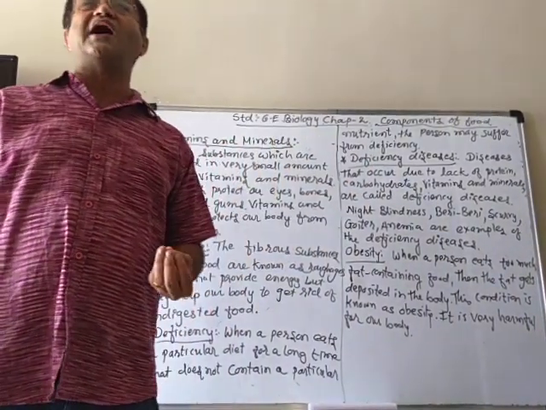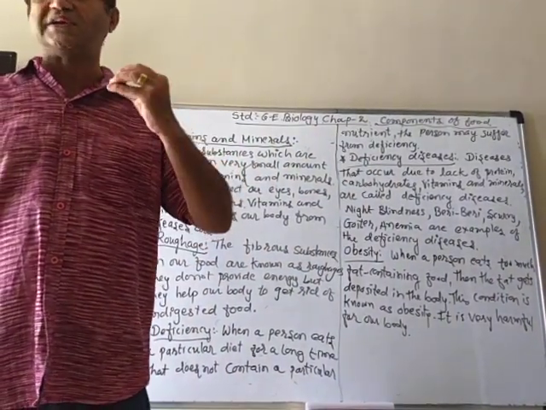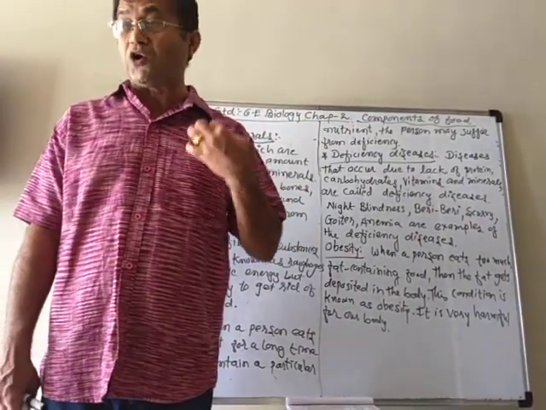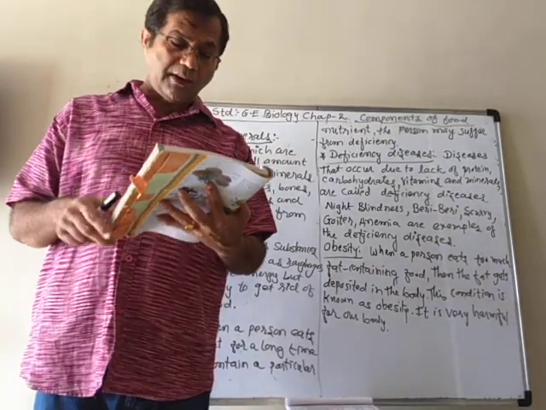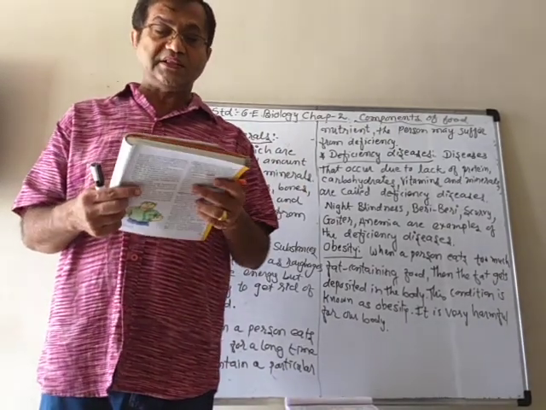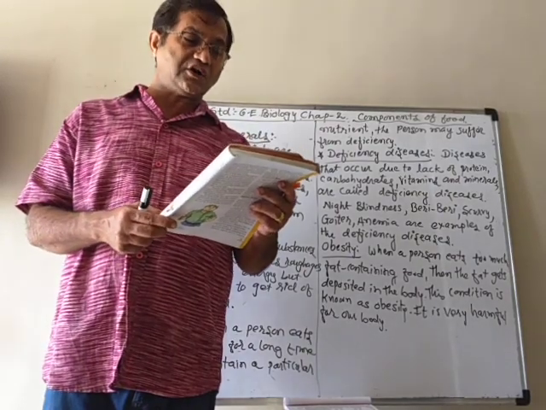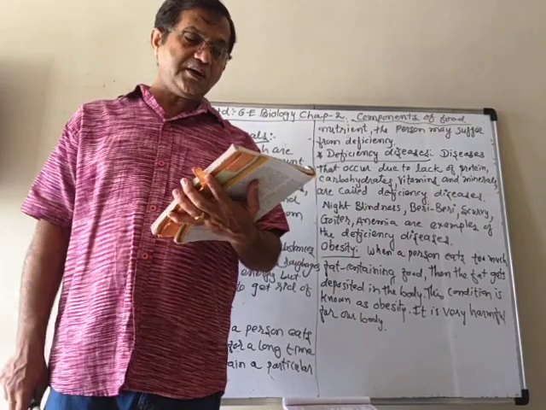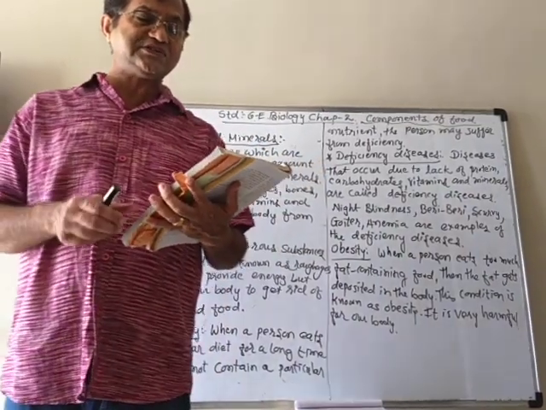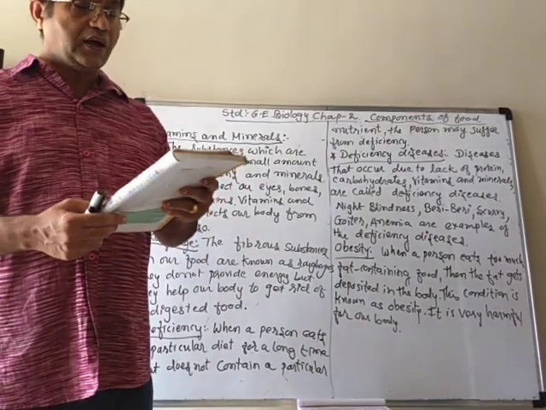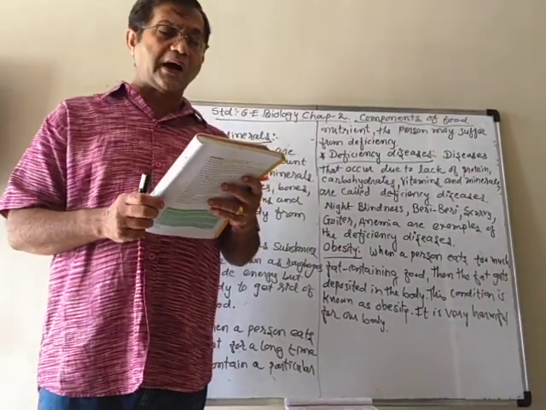So we get tired in a short time. We do a little work and get tired, because we are not getting a proper amount of oxygen to our body parts. So here we see that deficiency diseases are very harmful.